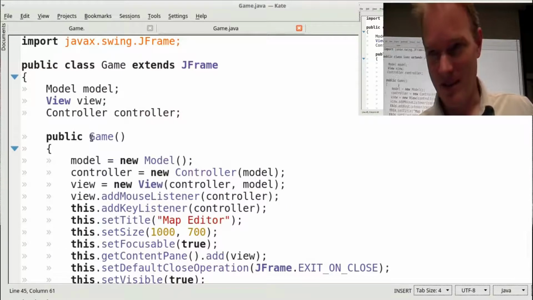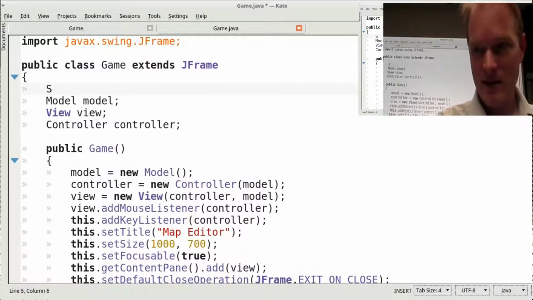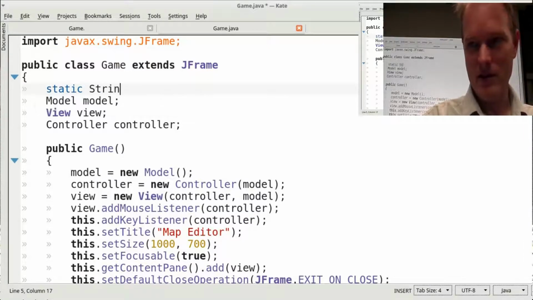Here's how you could. Suppose I come up here and I say static. What should I do? How about a string? Wait a minute. Static has to be lowercase. static String s equals makeString.